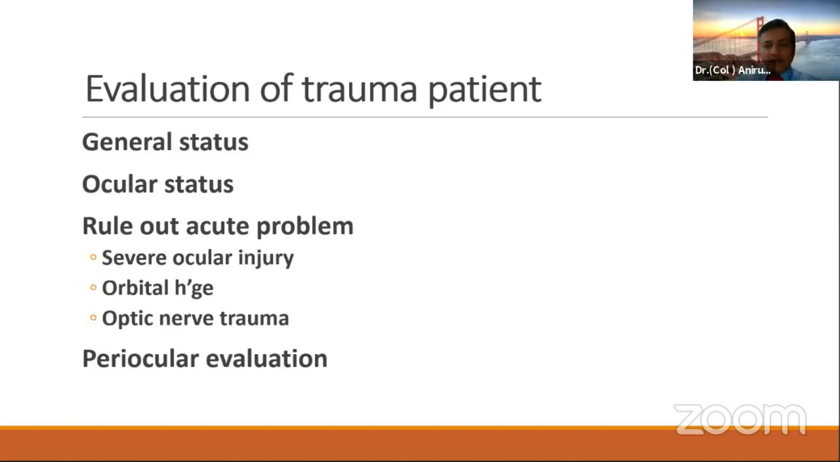So, starting with my presentation, as in any trauma patient, as the speaker said, the most important part is that one should evaluate the patient as per the advanced trauma life support system, where you evaluate for any serious injury to any vital organ. That is the most important. After that, you come to the examination of the ocular status. When you are examining the ocular as well as the orbital status, you first rule out acute problems like a severe ocular injury, orbital hemorrhage, or optic nerve trauma, and then you move on to periocular evaluation.